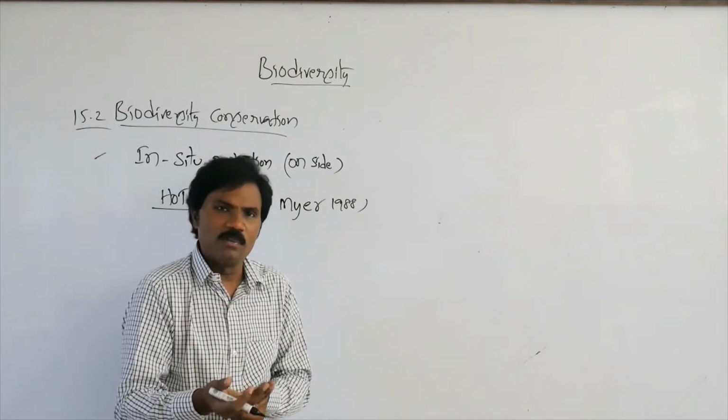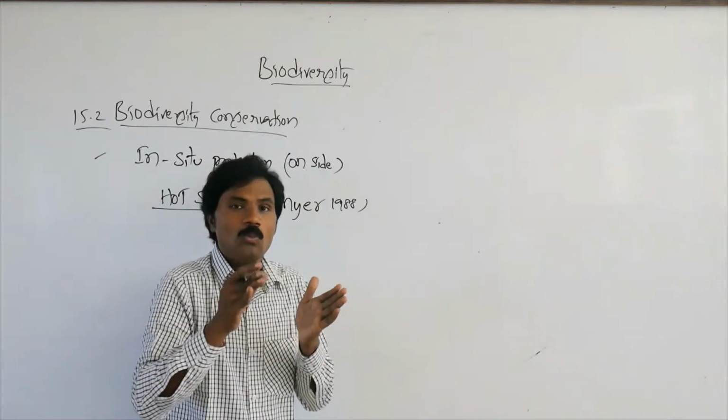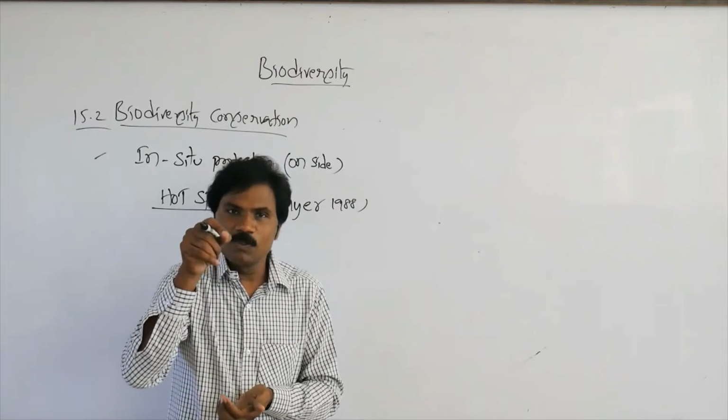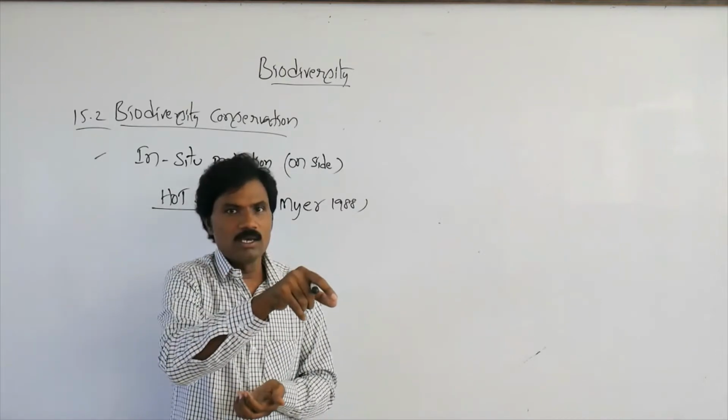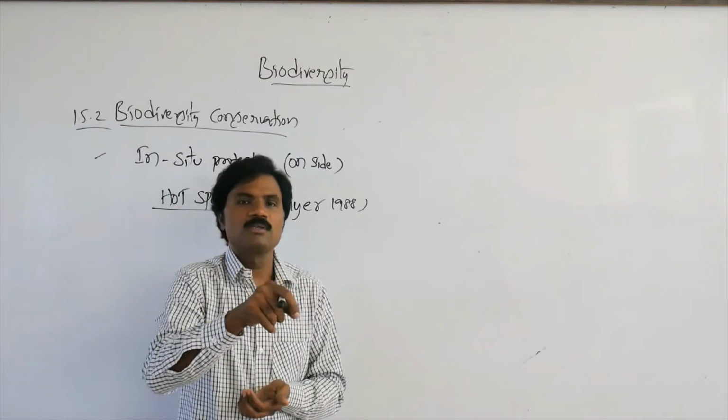What is the meaning of endemic? In that specific area only, those organisms are present. They may not be present anywhere else in the world. Those specific areas we scientifically call biodiversity hotspots.